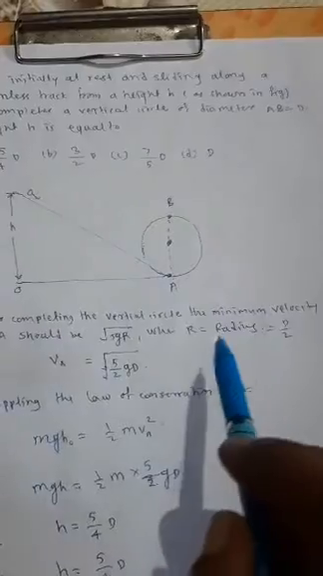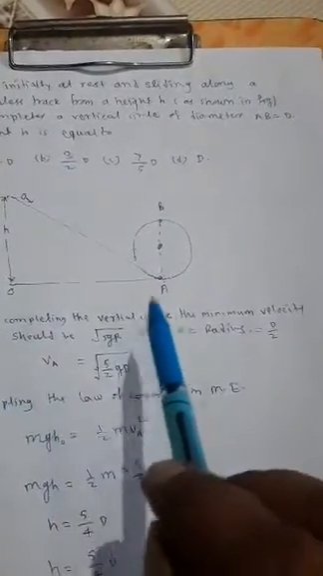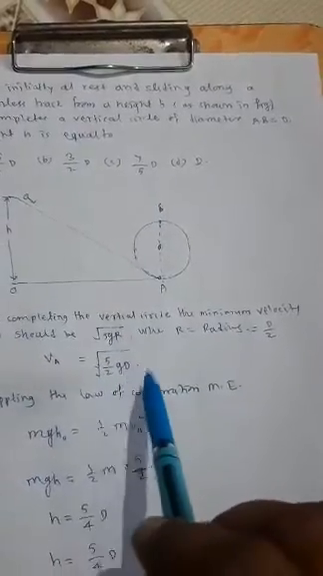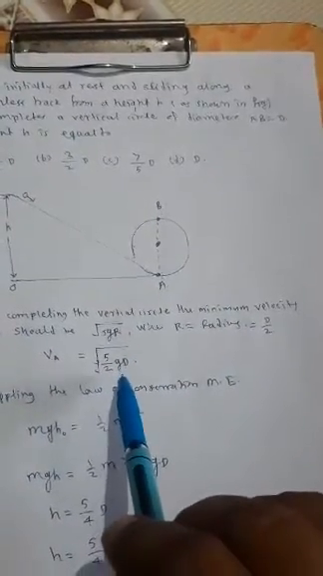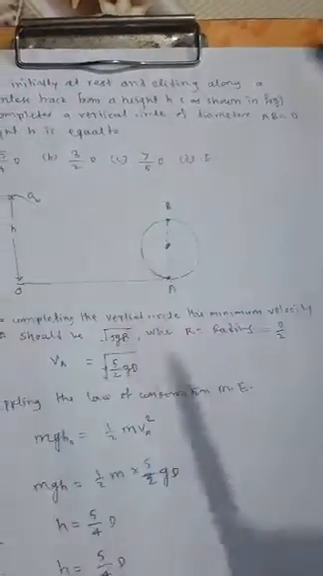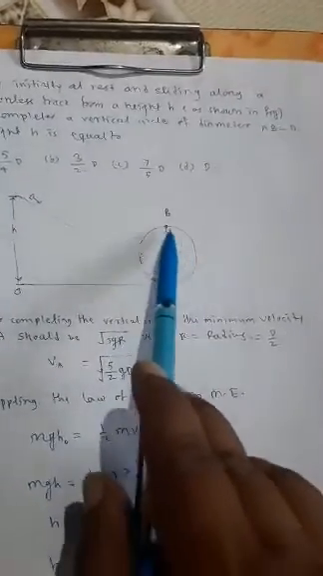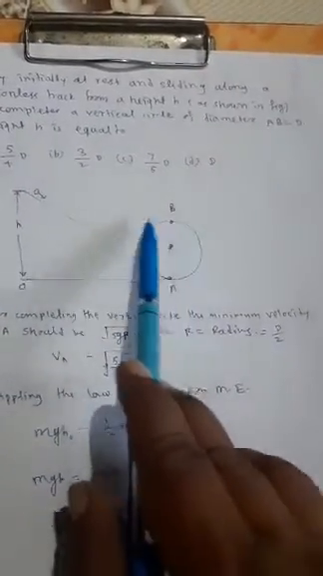Therefore, radius r is equal to d divided by 2, which means the velocity at A should be under root of 5 by 2 g into d, where g is the acceleration due to gravity and d is the diameter of the circular track. अगर इसकी स्पीड इतनी है तो वो सर्कुलर मोशन परफॉर्म करेगा.